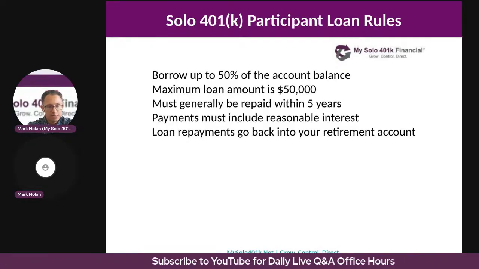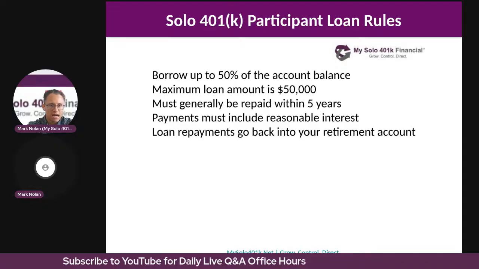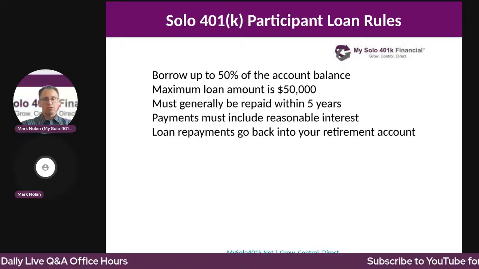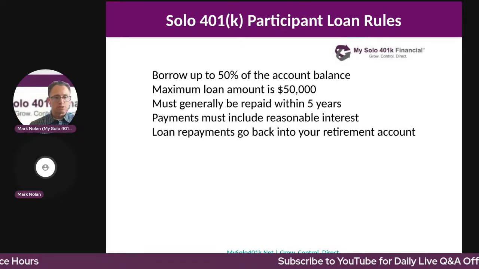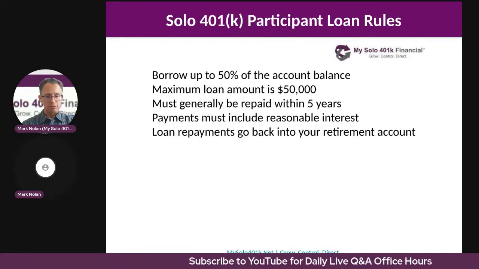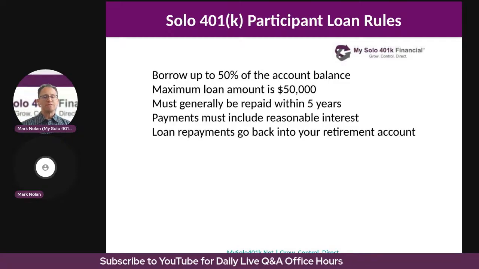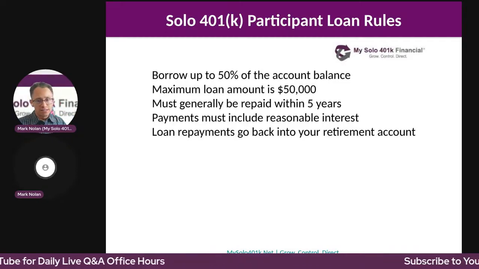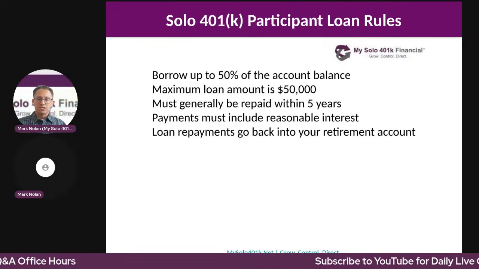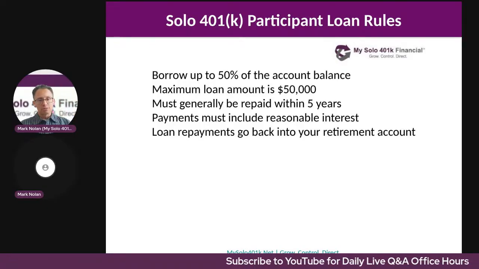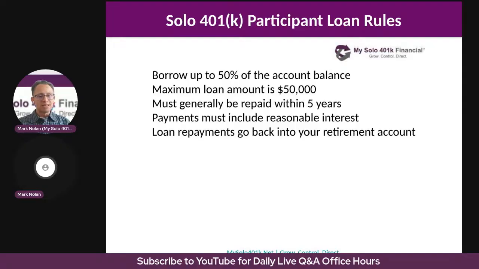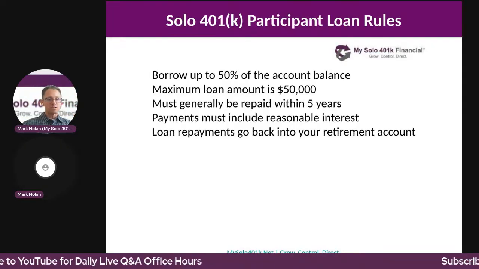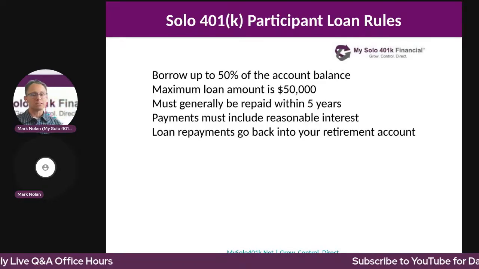So even though she transferred $120,000 from the self-directed IRA to the solo 401k plan, because of the solo 401k participant loan rules, the maximum she can borrow is $50,000. So she'll be able to borrow $50,000 from her solo 401k. She can use those funds for any purpose. She can use them for personal use, for funding her business, paying off debt. She can even use them towards the purchase of her primary residence.